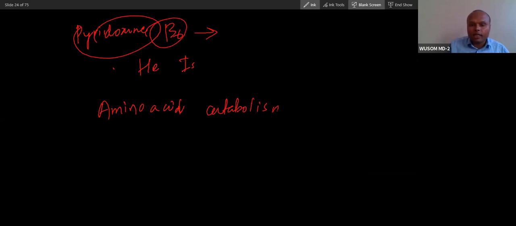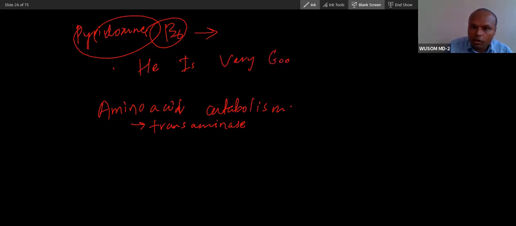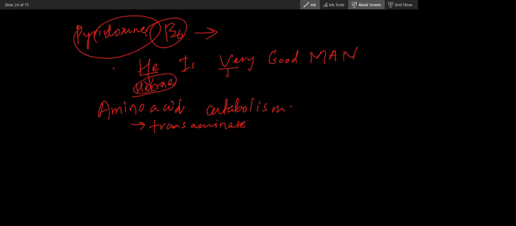Which enzyme has vitamin B6? Transaminase has vitamin B6. So he is a very good man. You can use this mnemonic. So what is H for? Heme. H is for heme synthesis, and V is for vitamin synthesis.